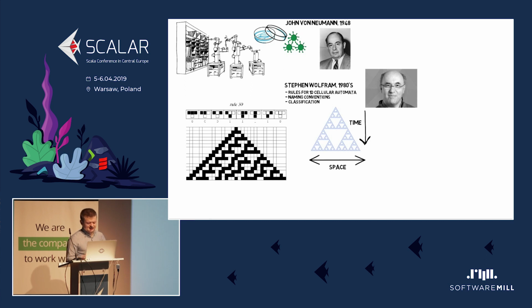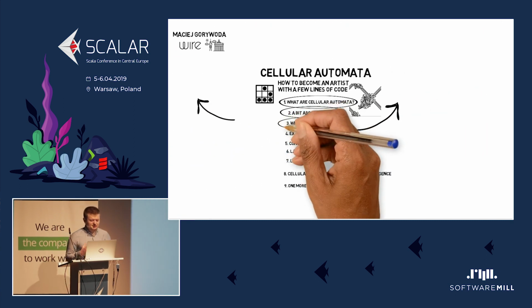He thought that we have something like categories. The automaton can be static, so nothing changes. It can be periodic, so there will be a few states of the automaton which change over time from one to another and then back. It can be chaotic, so everything just goes boom and changes very quickly, but then it deteriorates. And the fourth category was something between periodic and chaotic, which means that the chaotic state creates some periodic and more stable things, but then that also changes again into chaotic, and that's where the fun happens. So what are they for?